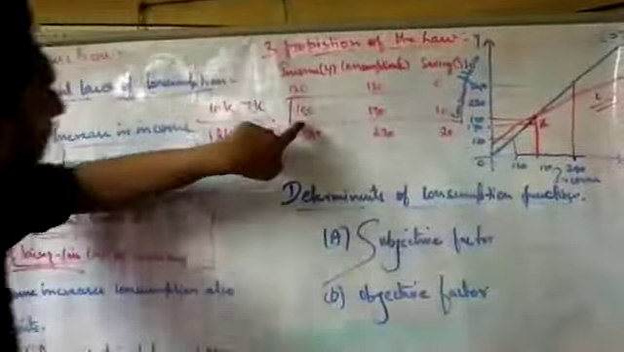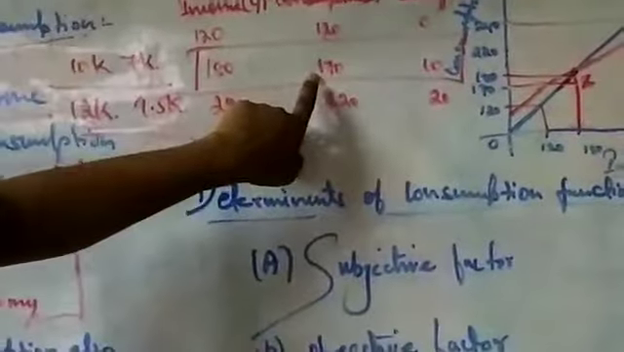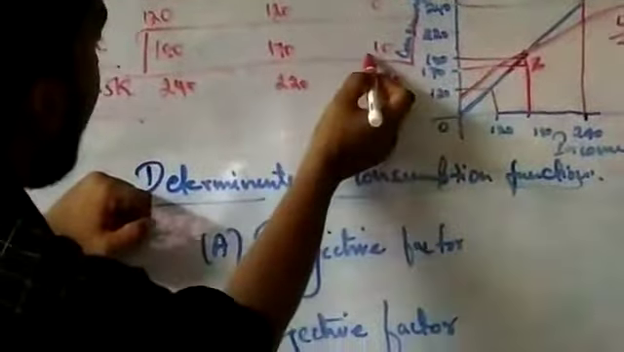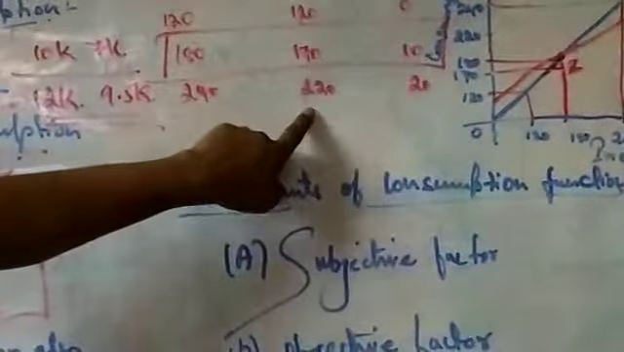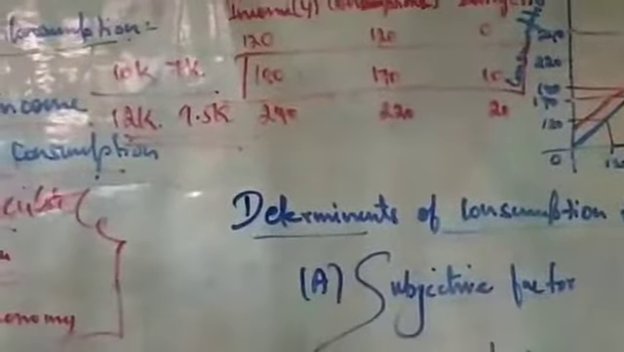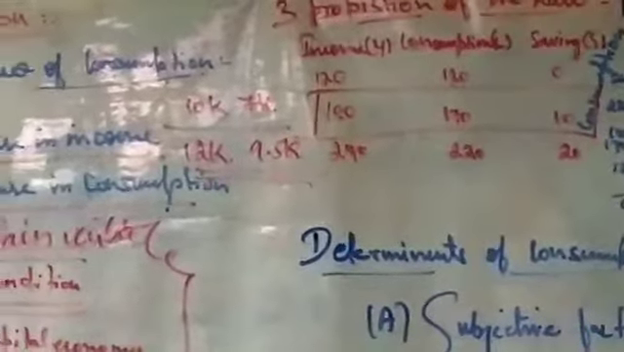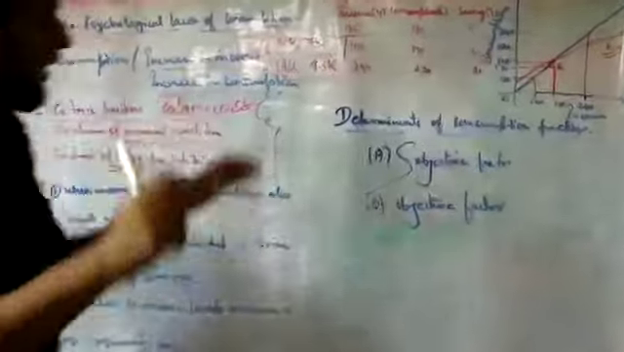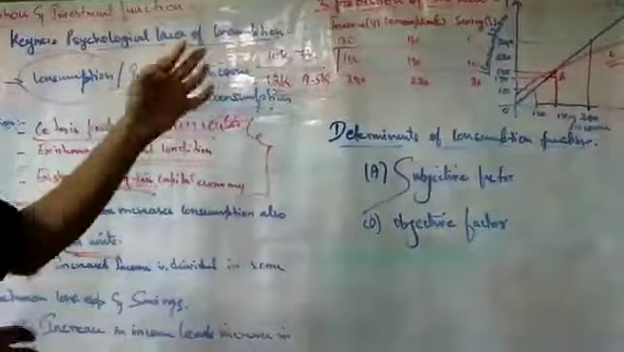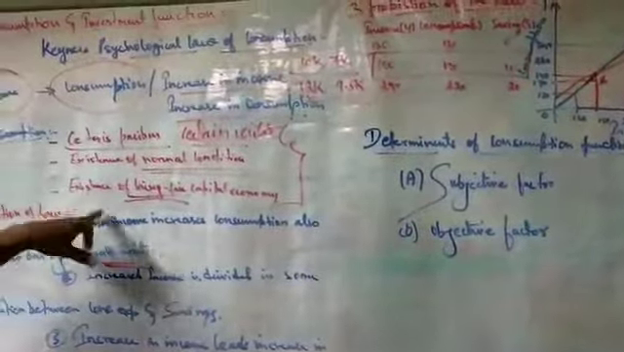See here, there is 180 with 170 of consumption, and there is 240 with consumption of 220. So we see that when there is an increase in income, there is an increase in consumption, but it is very limited. Income is increasing tremendously, but the consumption is not that much. That was the first point.